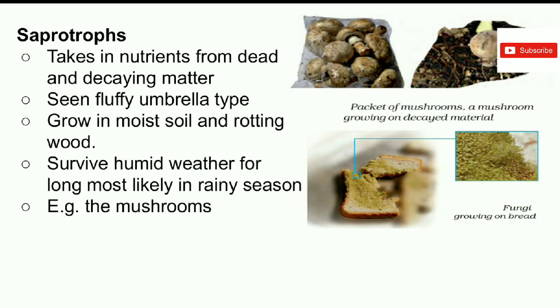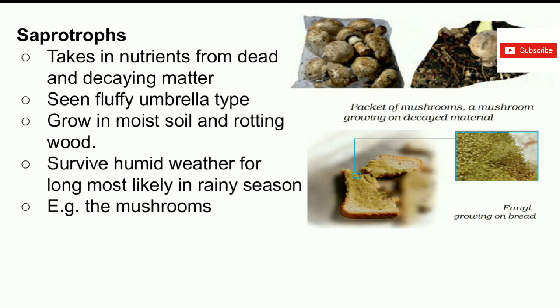Mushroom is a plant which takes food from dead and decaying matter. It generally requires moist soil to grow. It is produced on wet wood. Whenever you go to the market, it comes in a packet. The shape of this is like a fluffy umbrella.